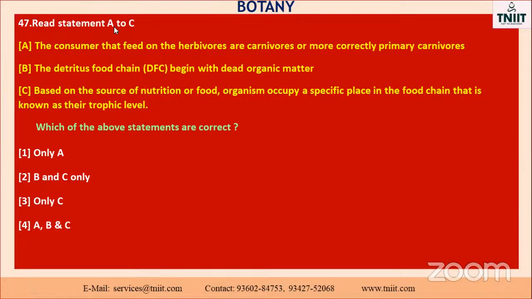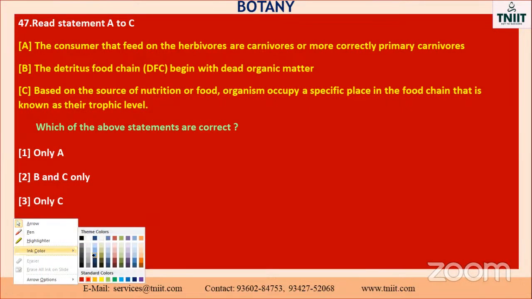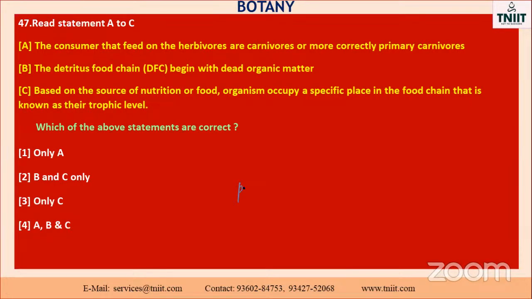Read statements A to C. Consumers that feed on herbivores or carnivores are more correctly called primary carnivores. Yes, it is a correct one, my dear. Okay, so already you know about this. Take an example. Any plant: the first one is the producer, isn't it? The producers, what are they?